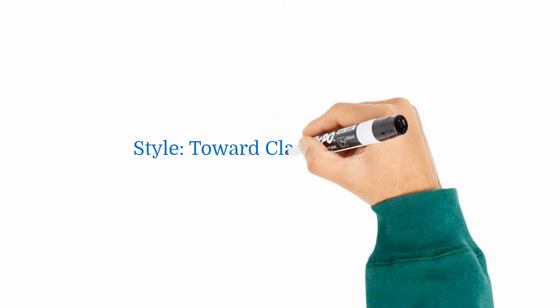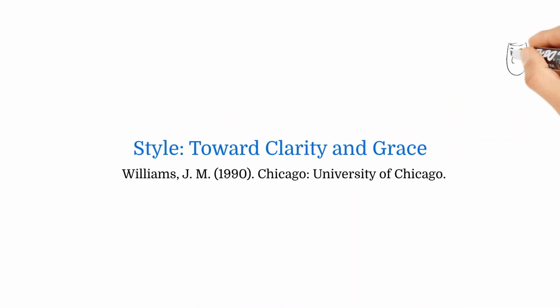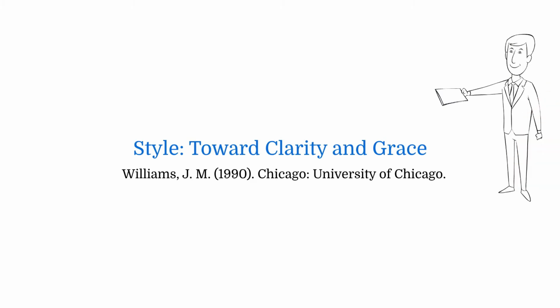These techniques come from a great book called Style: Toward Clarity and Grace, written by Joseph Williams. Should you get the book? No. What I want you to do is this. First, you have to get through some academic writing rules. You have to go with lighter books with some videos like this one. And after learning some techniques and spending some time writing, getting used to it, that's the time for you to delve into that book. The book is very heavy, very professional. So for now, forget it. But these are some important parts that I have cut from that book, and I have tried to make as simple as possible for you to understand.